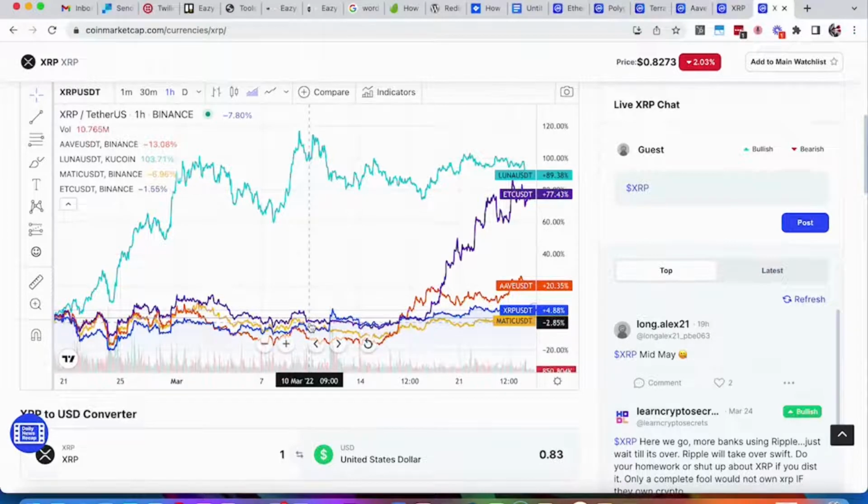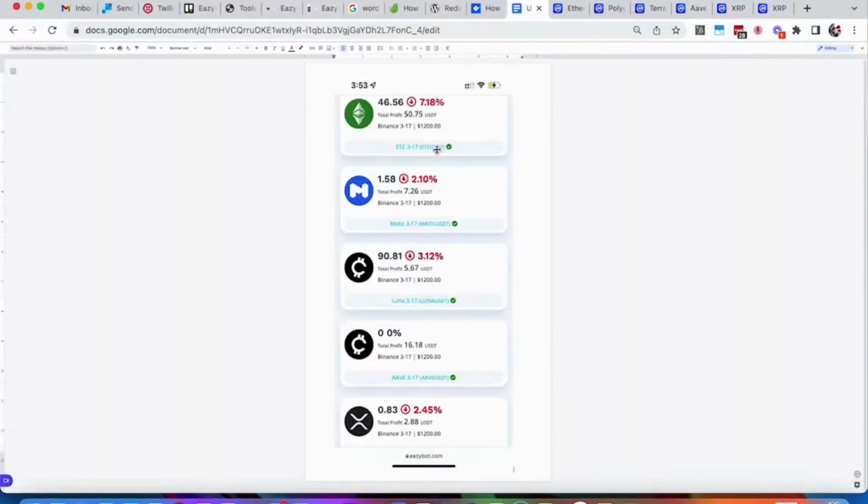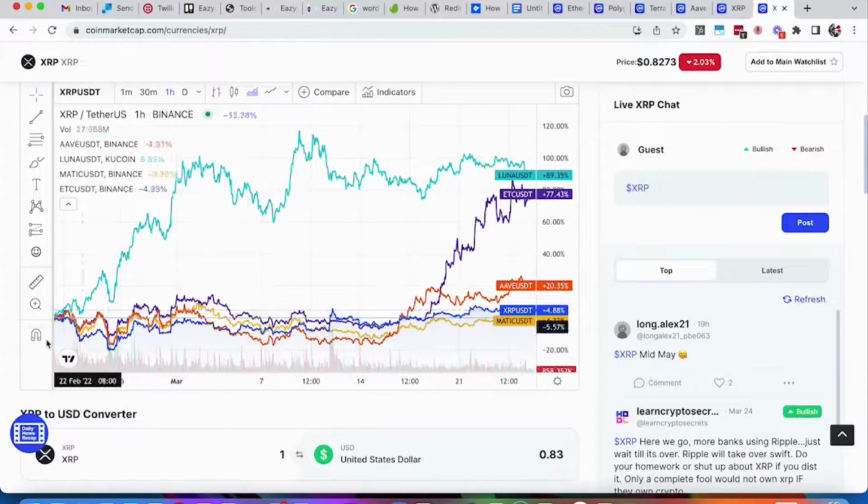In that month, interestingly enough, Luna, which was our second least profitable in the 10-day period, if we looked at it over the course of a month, likely would have been one of our best performers. Had an amazing run up, lots of peaks and valleys, lots of opportunities to buy and sell and profit. ETC was pretty much sideways, followed the rest of these altcoins. Not a whole lot of activity relatively compared to Luna.